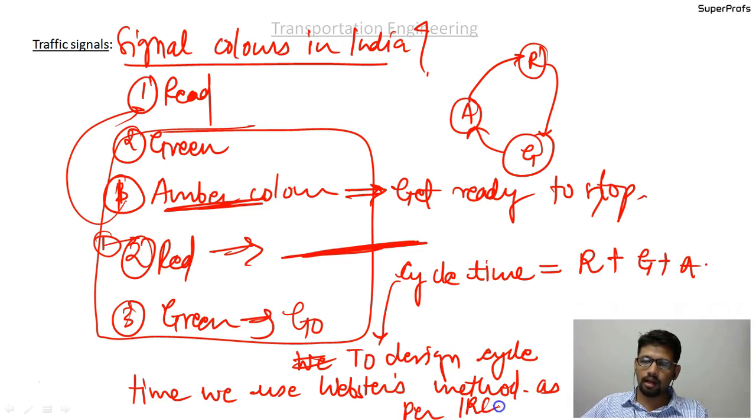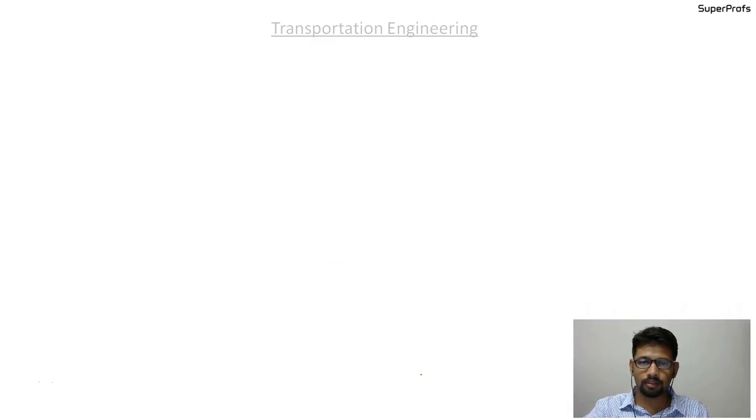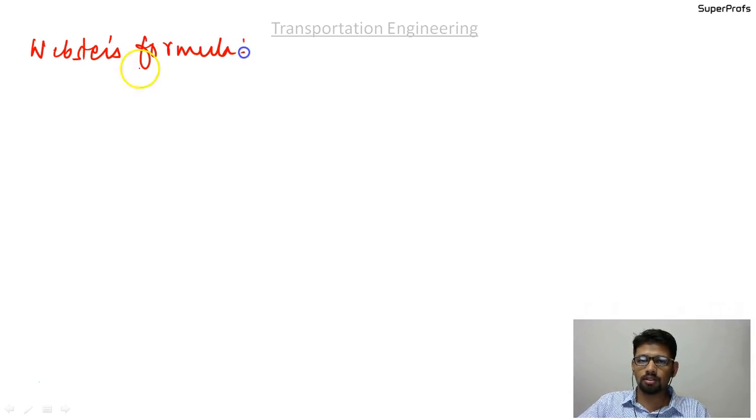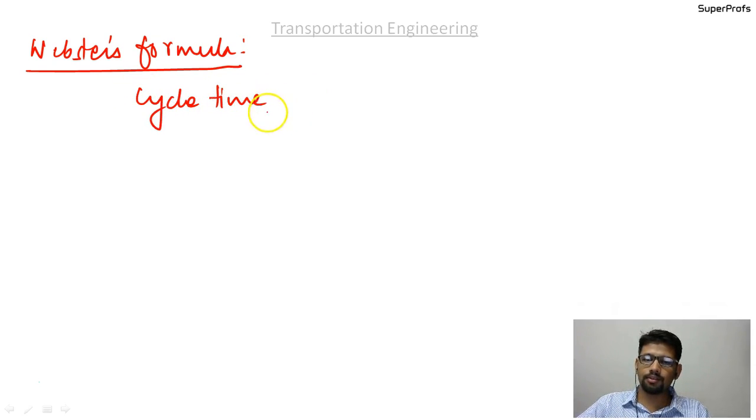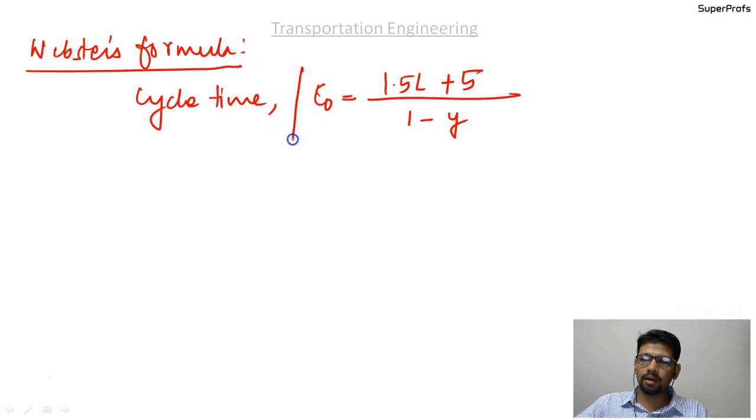So Webster's formula is given as, please write down, very important, there have been many questions based on this. Cycle time is given as C naught equal to (1.5 L plus 5) upon (1 minus y).